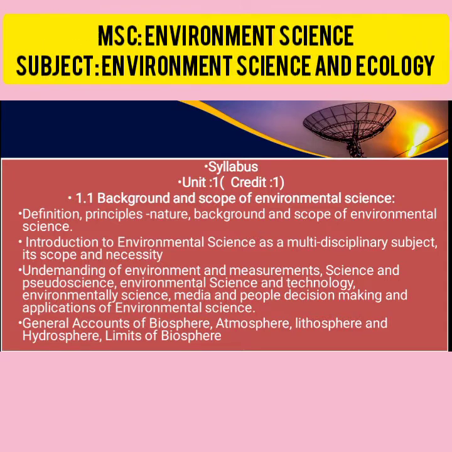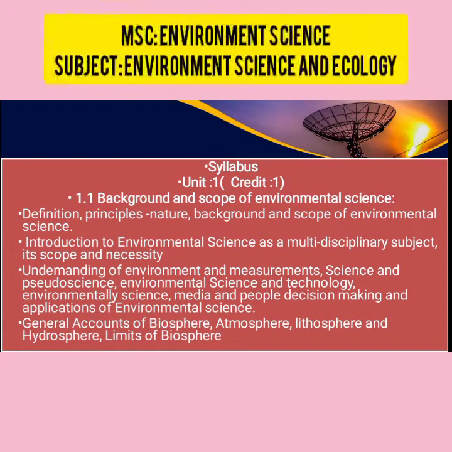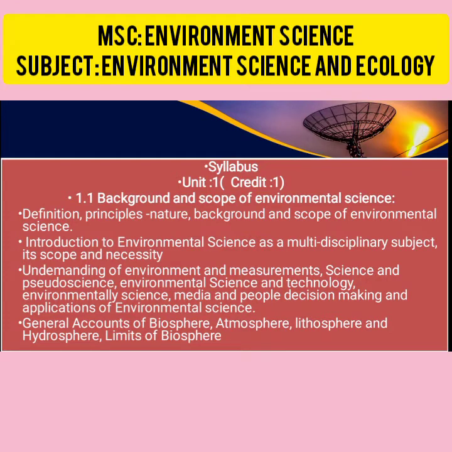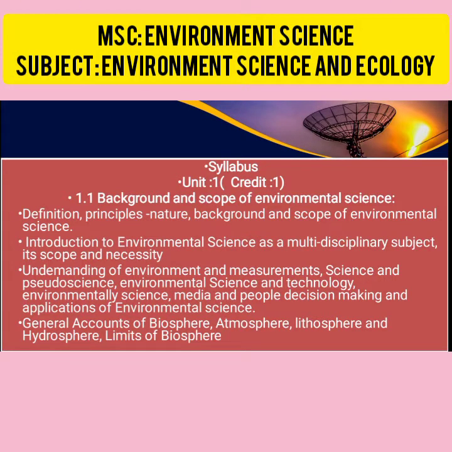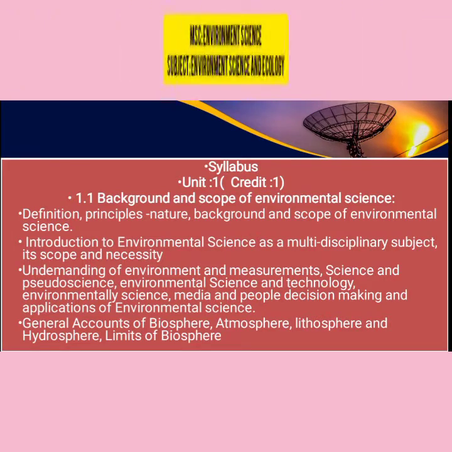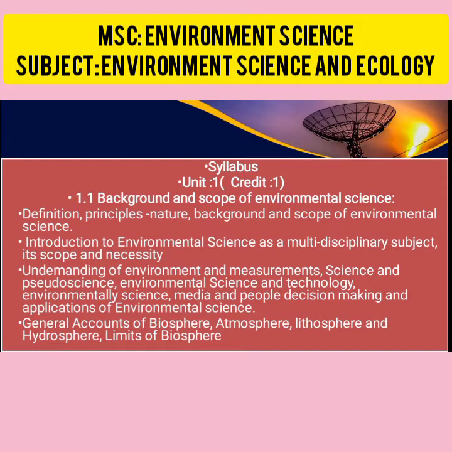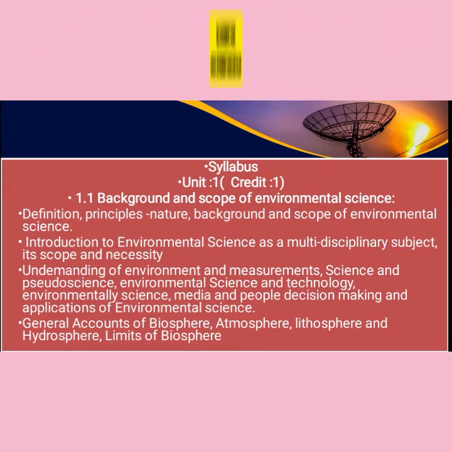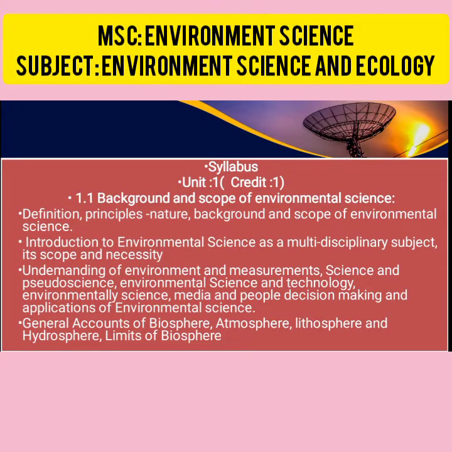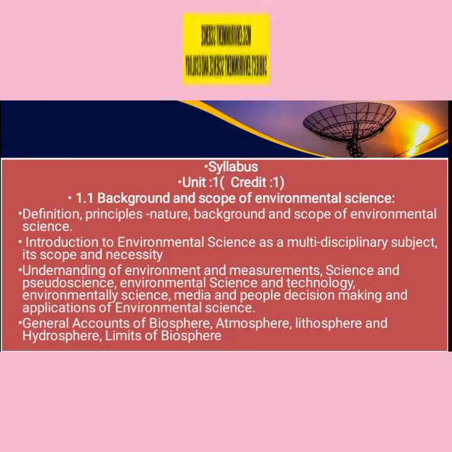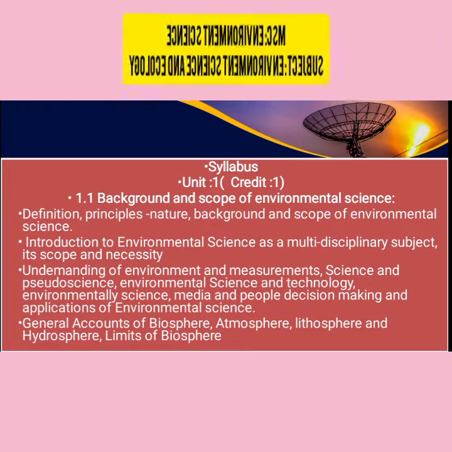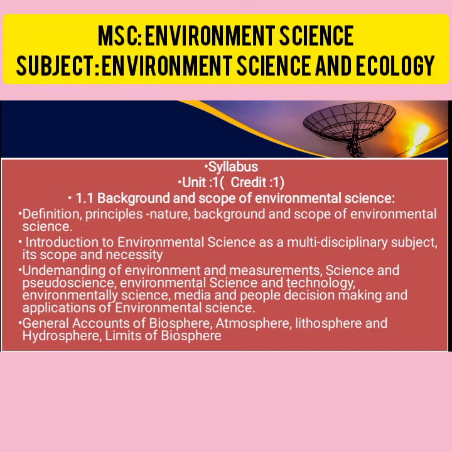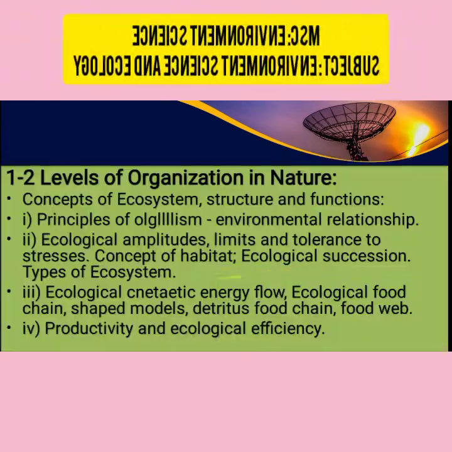Let's see biosphere. Bio means living, and sphere means in that circular organization living communities are present, that is known as the biosphere. Lithosphere is nothing but the crust, rock or mantle, in which some communities are present, known as the lithosphere. Hydrosphere means living organisms or organizations present in water. Those are the points we are going to see in the first chapter.